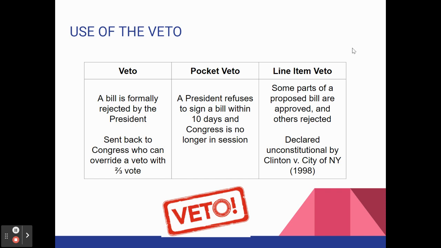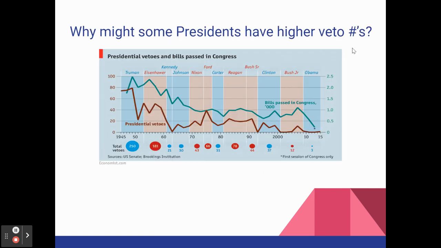The Supreme Court declared this to be unconstitutional because if a president just vetoed certain parts of a law, it could really change the intention that Congress had when they passed the bill in the first place. So now a president has to either sign the whole bill and accept the whole thing or veto the whole thing and send it back to Congress.